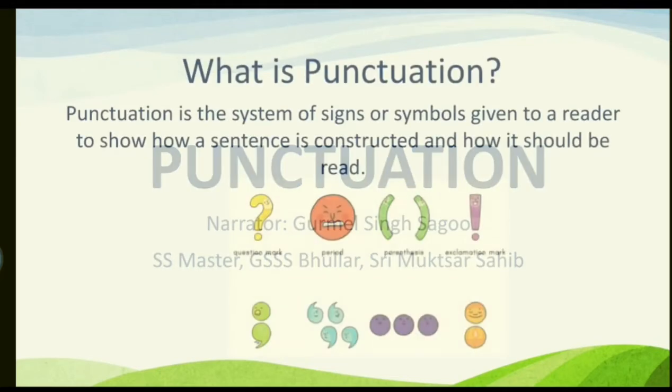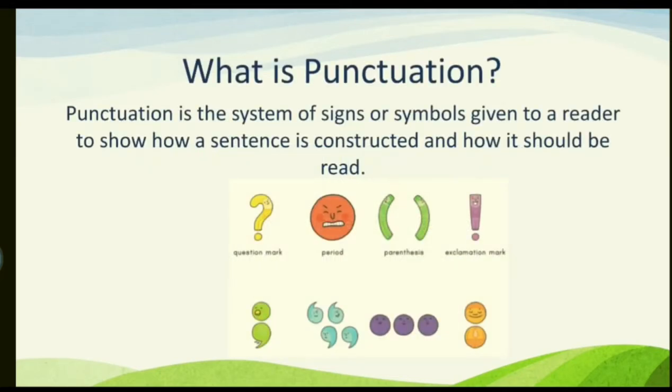So first of all, a question may arise in your mind: what is punctuation? Students, punctuation is the system of signs or symbols given to a reader to show how a sentence is constructed and how it should be read.